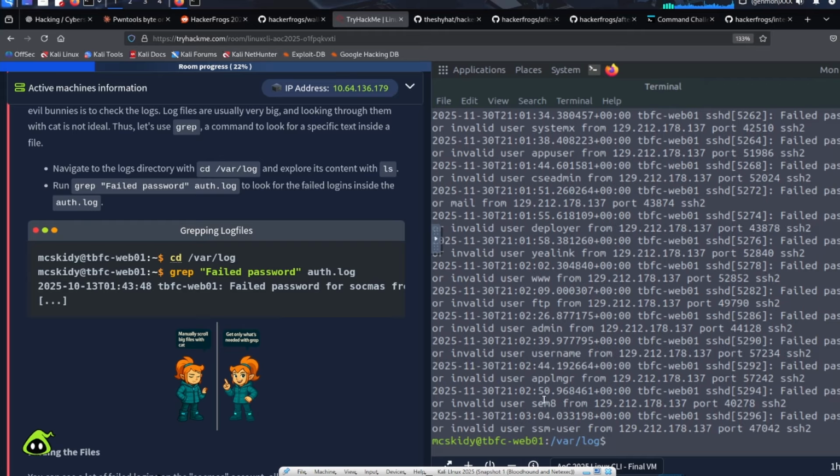In that case, we see somebody tried to log in as admin, username, Apple, Manager, sem8, deployer. So we can understand that somebody was trying a brute force attack on this server. They were trying to figure out which names were valid by trying as many usernames as possible.